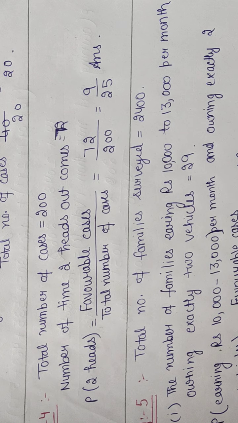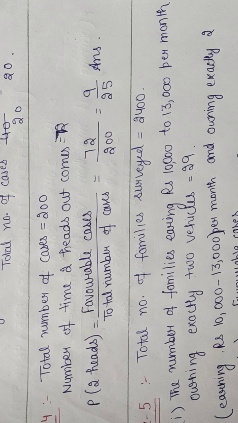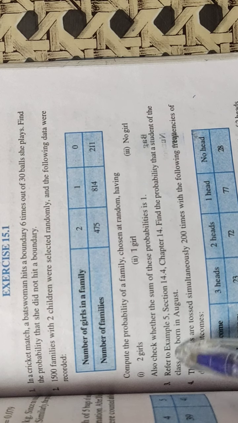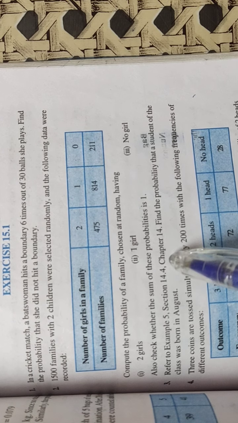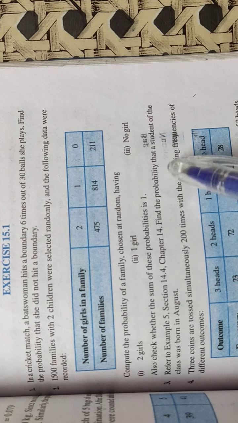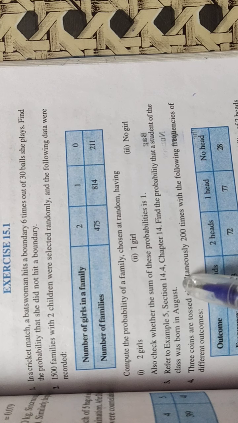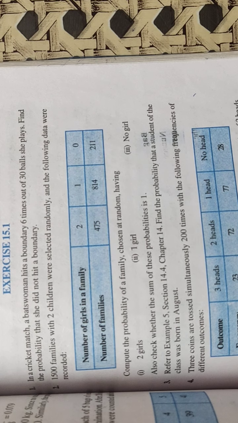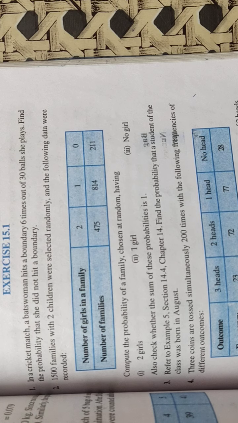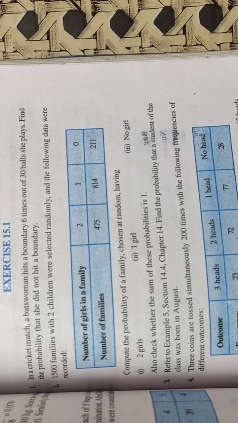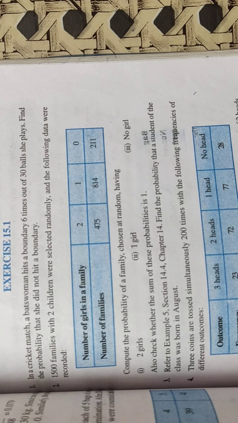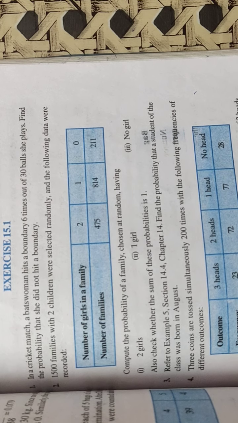Now we will do question number 4. Refer to example 5, section 14.4, chapter 14. Find the probability that a student of the class was born in August. That means you have to find the probability of the number of students that were born in the month of August. So your data is like this in the question.